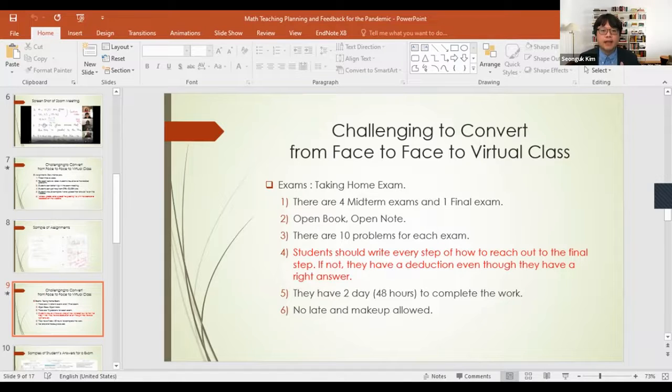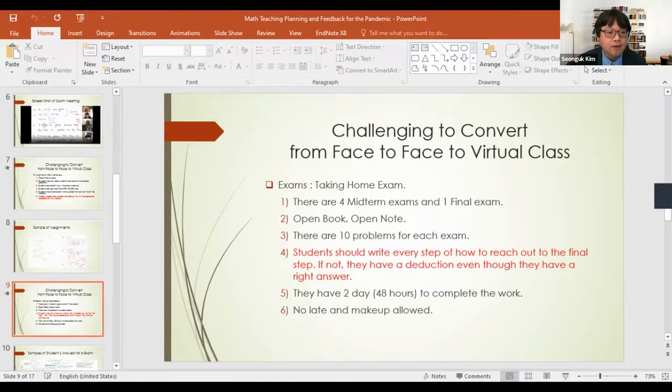If not, they have some deduction, even though they have the right answer. At first this made students very confused, because they thought the answer was right. However, they got a deduction. So in the first several weeks, I tried to explain why they have to write it down like this, logically and clearly. Okay.